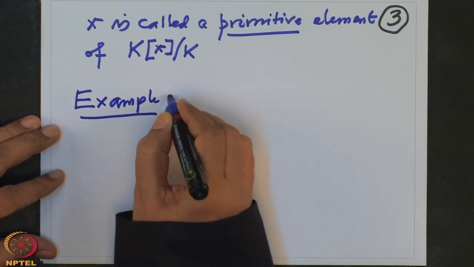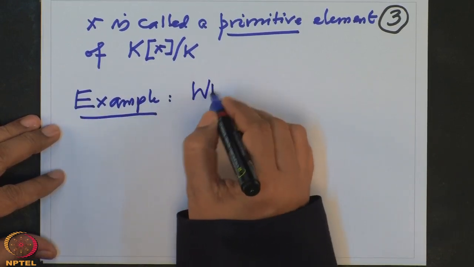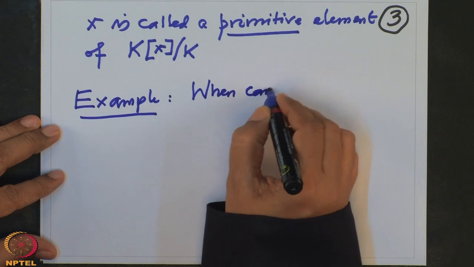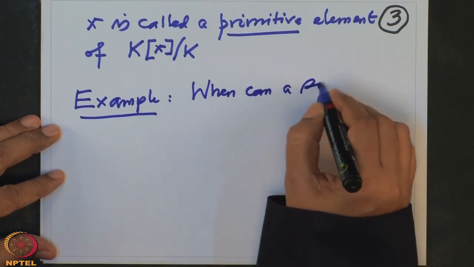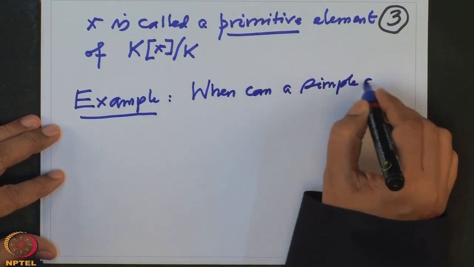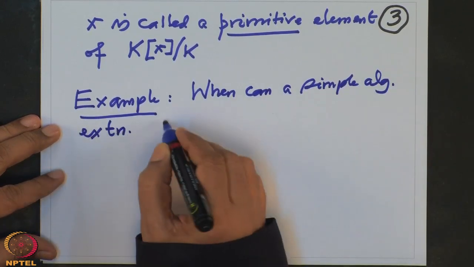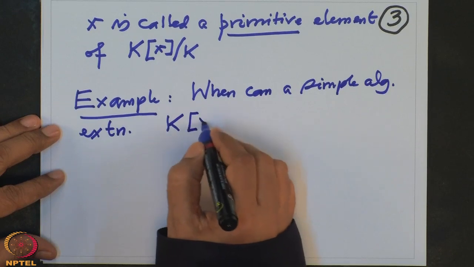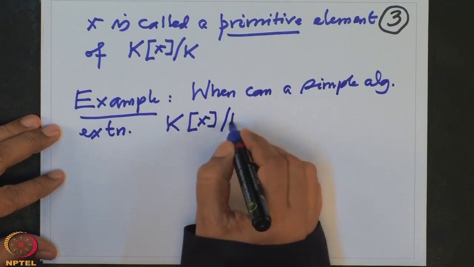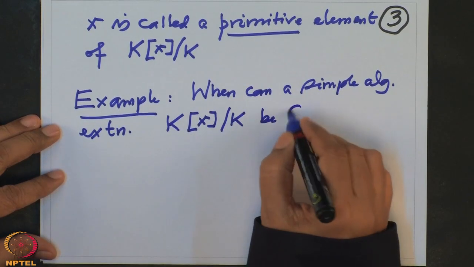In this example we are analyzing when a simple algebraic extension K(x) over K can be Galois.